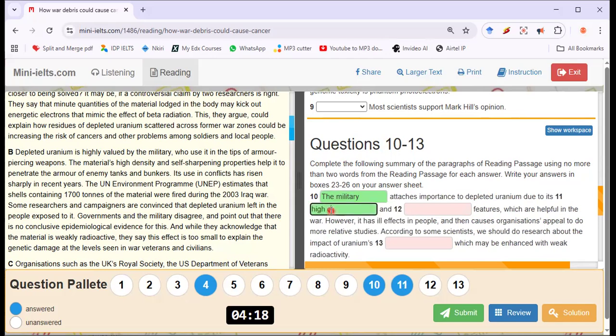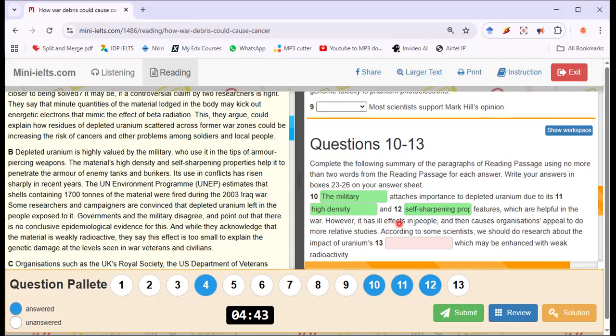High density and self-sharpening properties. Properties, that's it. Those are the two words. The material's high density and self-sharpening properties. So that's dealt with, which are helpful in the war.